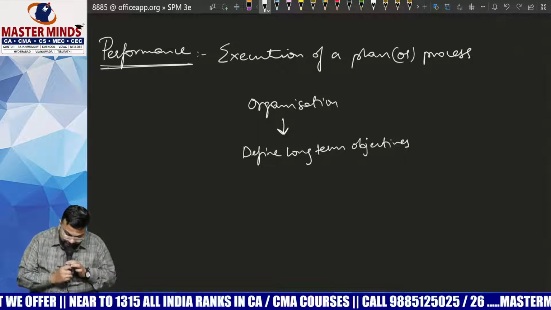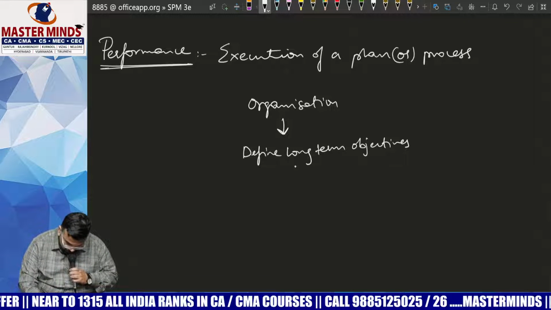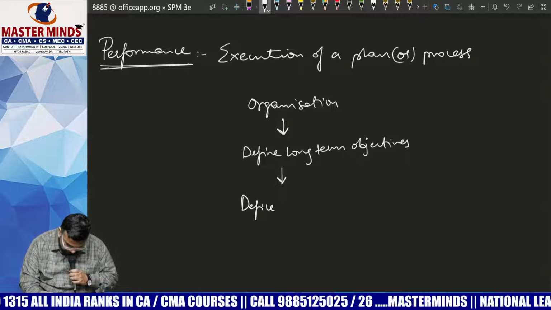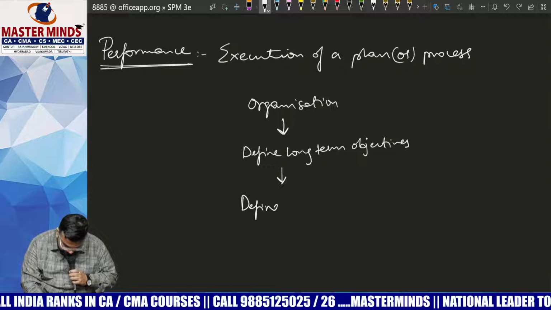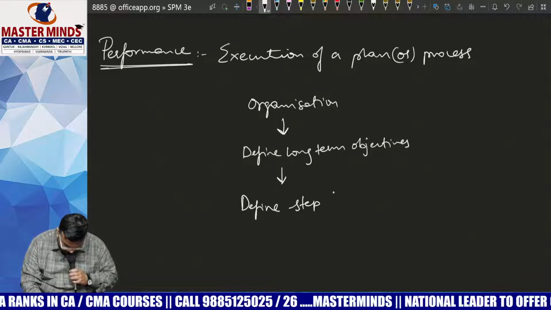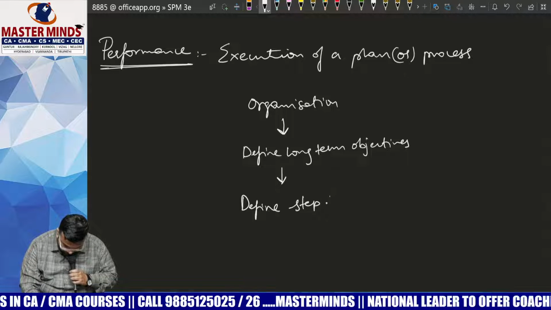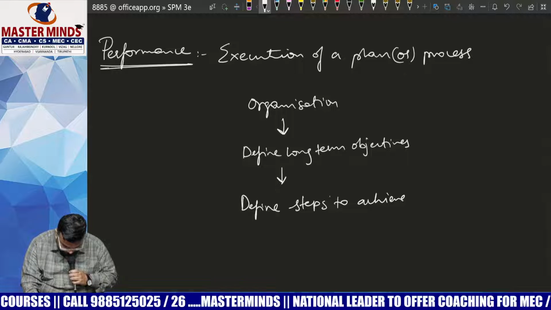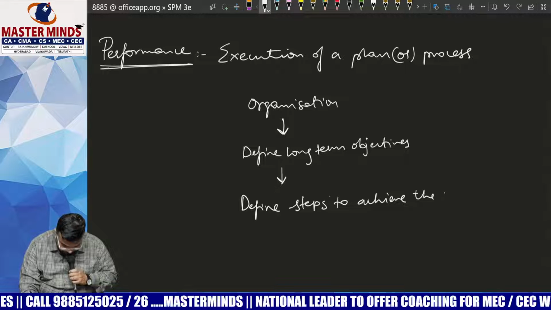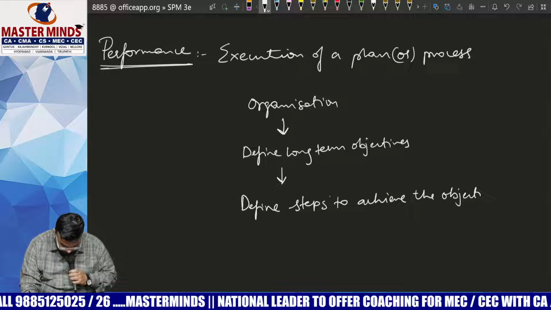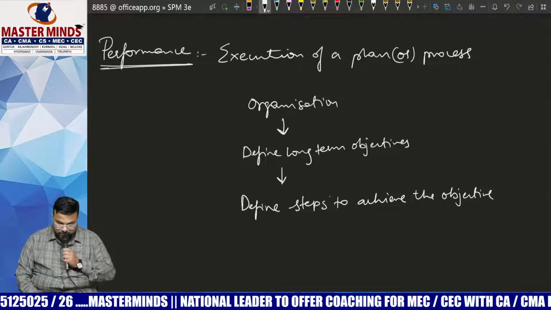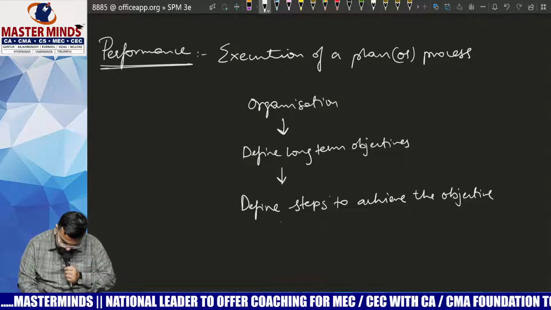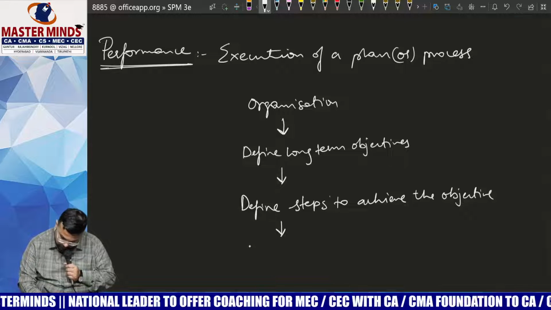Okay, so define long-term objectives. Then after, they will define what? To achieve these long-term objectives, define step by step or define steps to achieve the objectives. Define steps to achieve the objectives. Once it is done, then what?